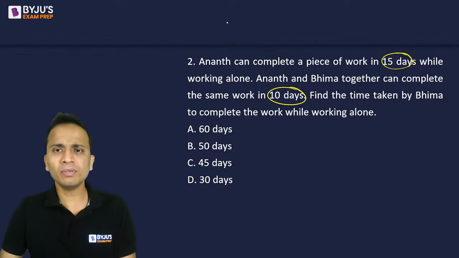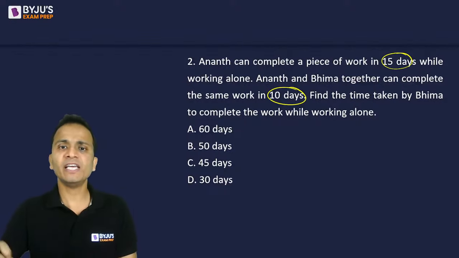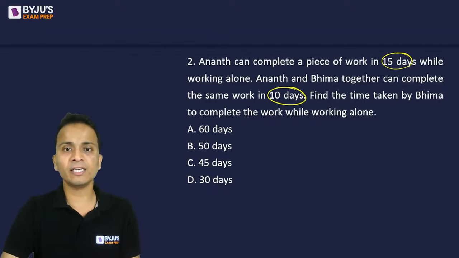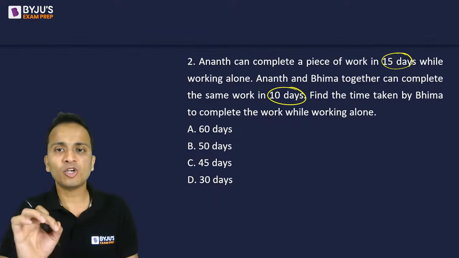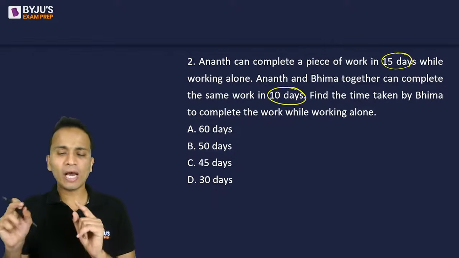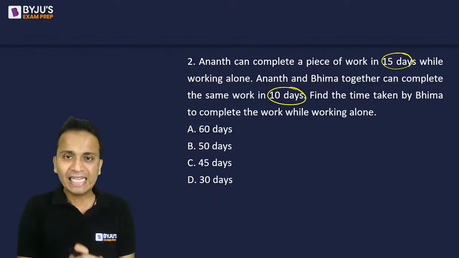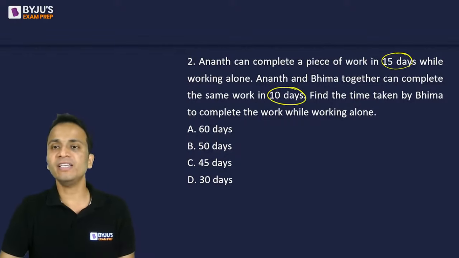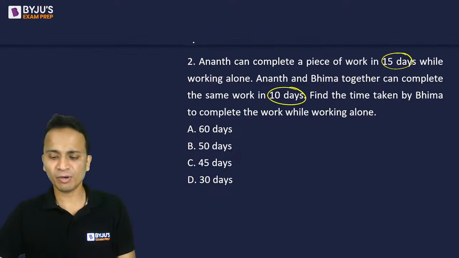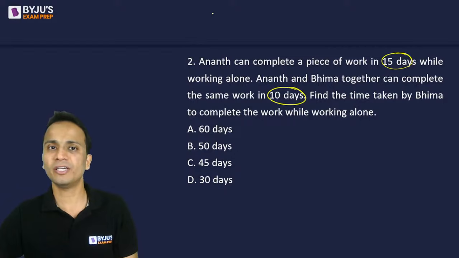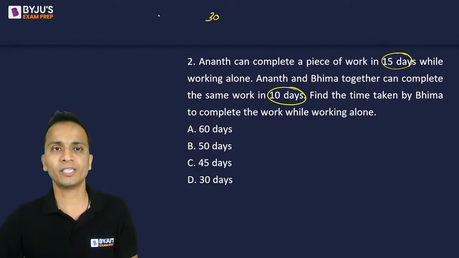I can see two numbers, Anant alone in 15 days and Anant and Bhima together in 10 days. So I'll assume the total work as the LCM of 15 and 10. The LCM of 15 and 10 is 30. So I'll assume the total work as 30 units.